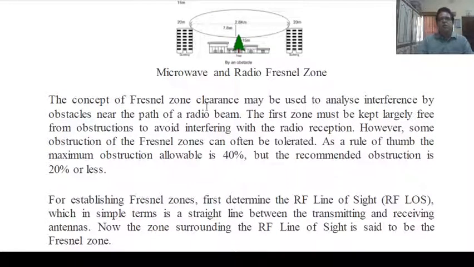The concept of Fresnel zone clearance may be used to analyze interference by obstacles near the path of a radio wave or microwave.